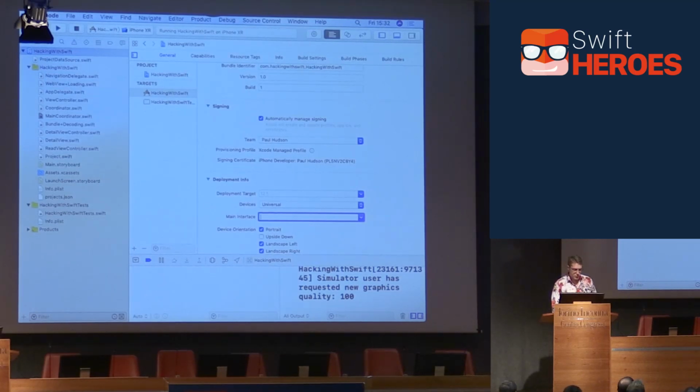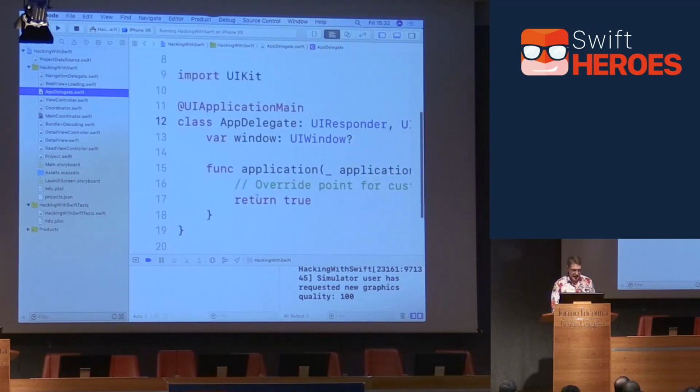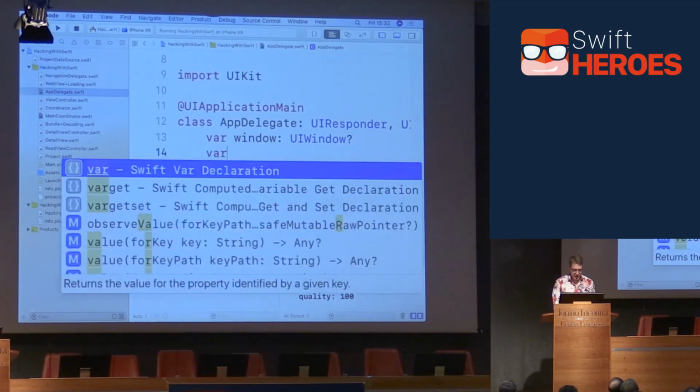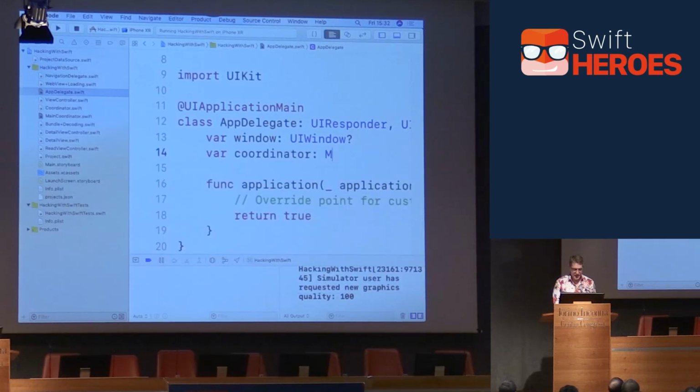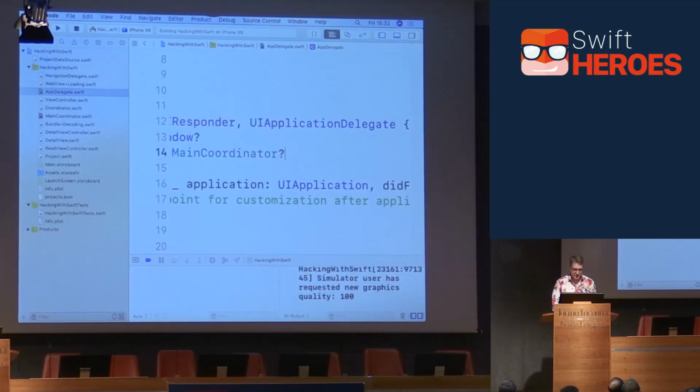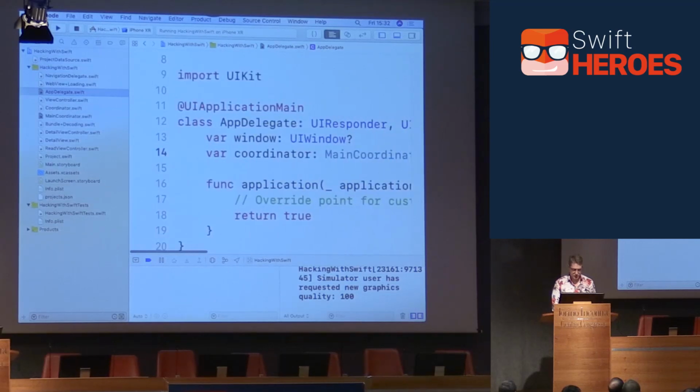So this is all done using our old pal AppDelegate.swift, which is here. And inside this thing here, didFinishLaunchingWithOptions, that's where we're going to create our app, the bootstrapping stuff. So first we'll make a property. We'll say var coordinator is an optional MainCoordinator, which will fill in inside didFinishLaunching.